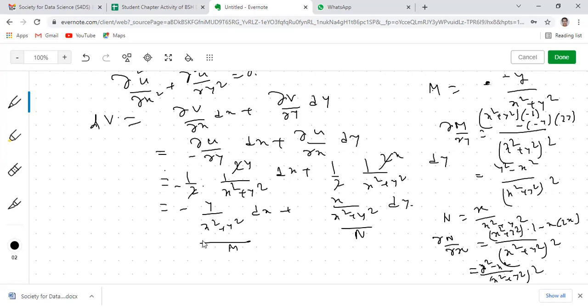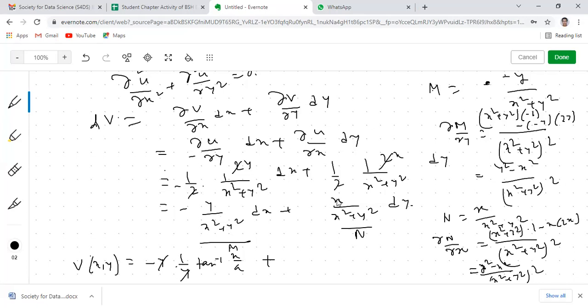Then we'll integrate this with respect to the rules of exact differential equation. If I integrate both sides, this will be v(x,y), and we need to integrate this with respect to x partially, keeping y constant. So y is constant, so minus y will be fixed, and this will be 1 by x square plus a square. This will be 1 by a tan inverse x by a. You know this formula. This will be this plus we need to integrate only those terms of N, since already we have integrated with respect to x.